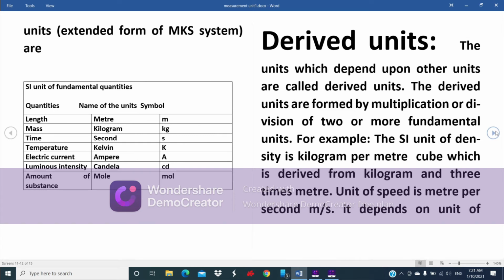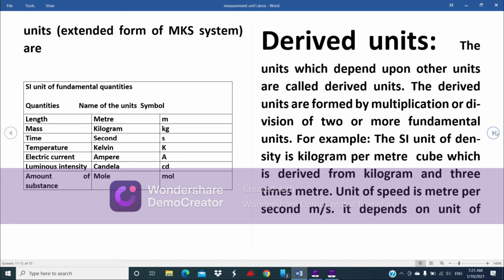The seven fundamental quantities are length, mass, time, temperature, electric current, luminous intensity, and amount of substance, and their units are meter, kilogram, second, Kelvin, ampere, candela, and mole, respectively.